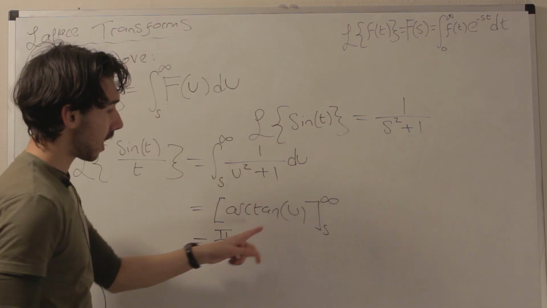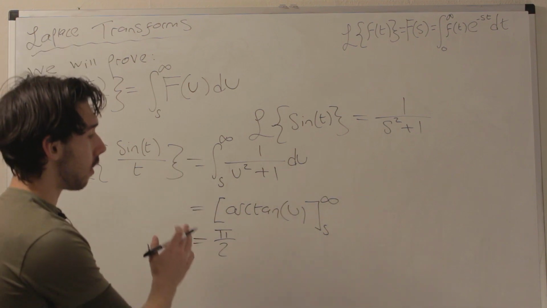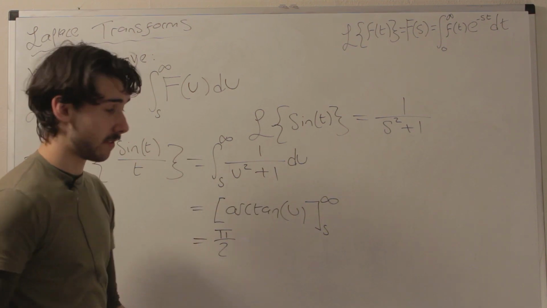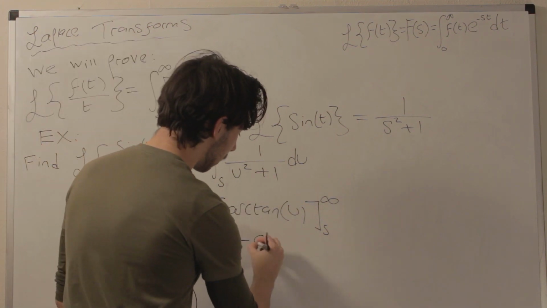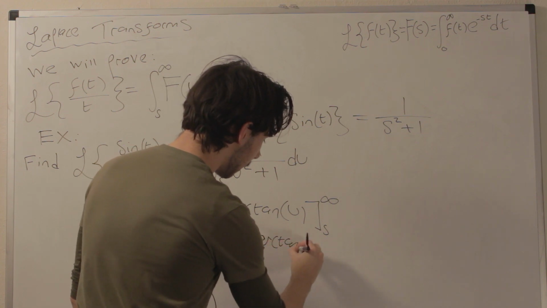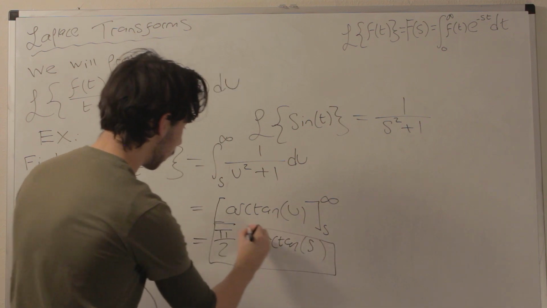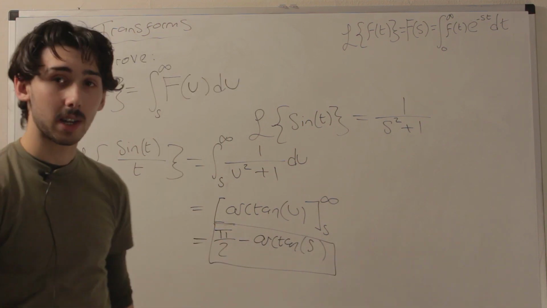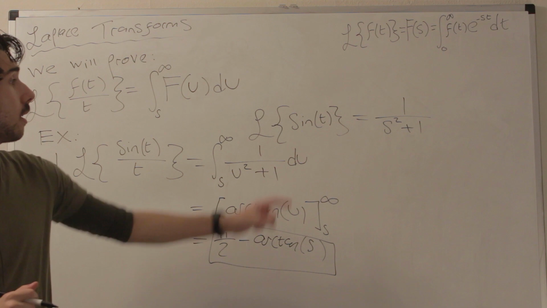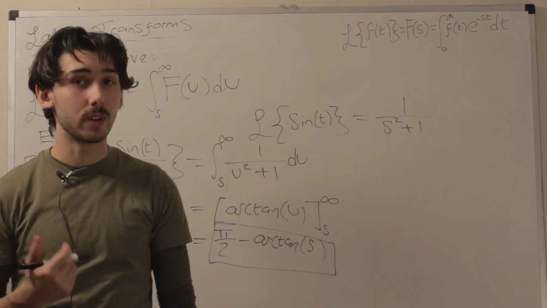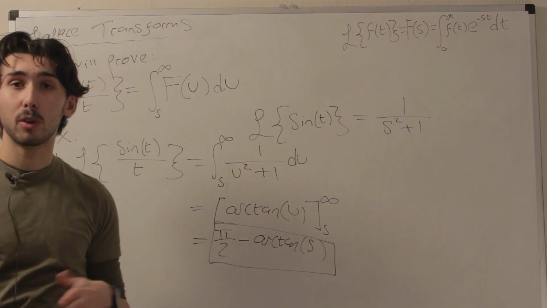Anyway, arctan of infinity is pi over 2. And arctan of s is arctan of s. So it's pi over 2 minus arctan of s. And that is our Laplace transform. So that's the Laplace transform there. Pi over 2 minus arctan s, that is the Laplace transform of sine t over t. And that's kind of how you use the formula.